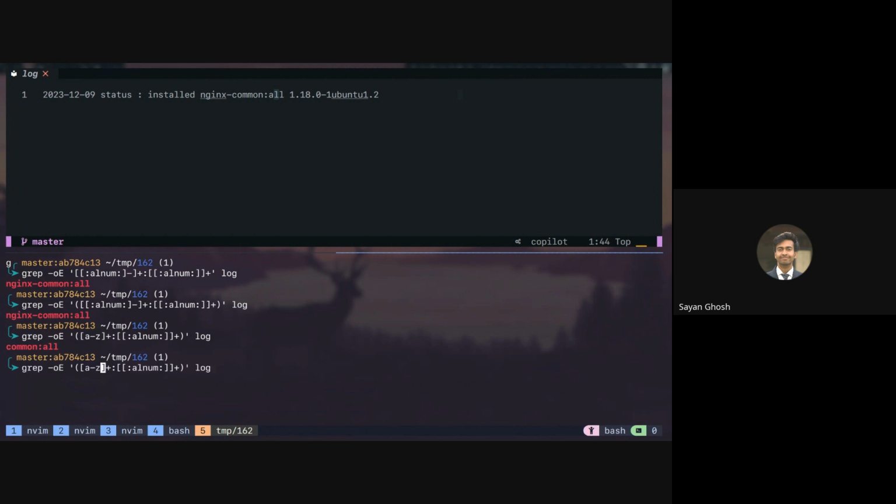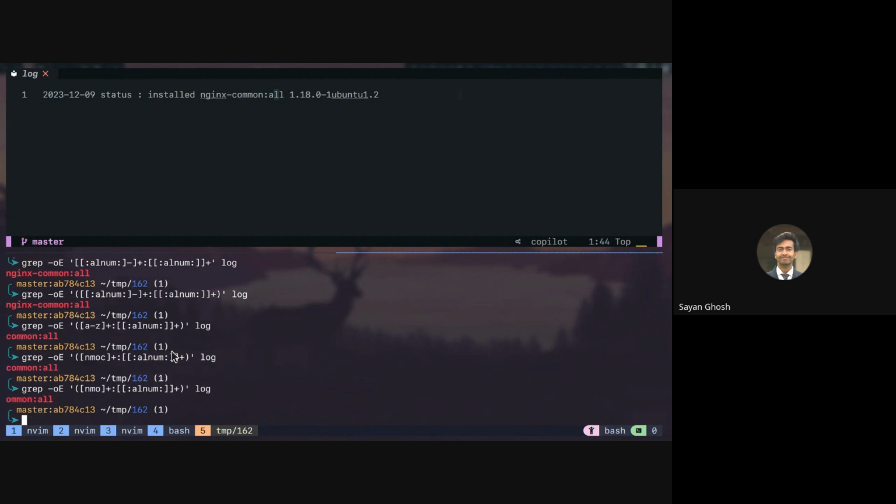So similarly, I can also list out the characters. For example, I can say it is N, M, O, C, only these. So then also you can see common is matching, because common has the characters N, M, O, C. Similarly, if I remove, let's say, C from it, then only the word after C will be matched. So this is just the bracket for the list.